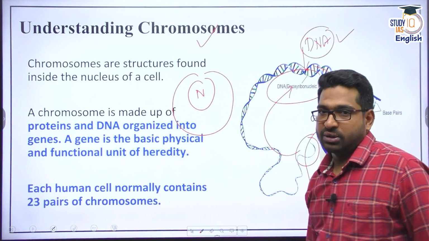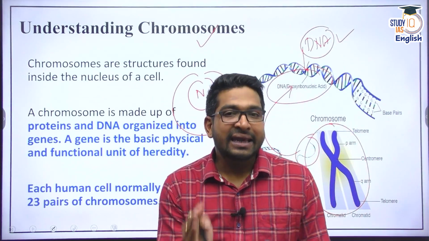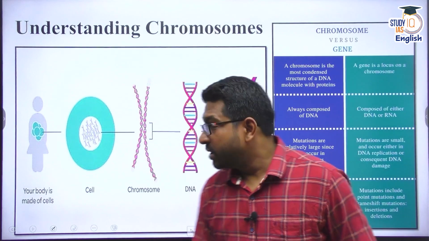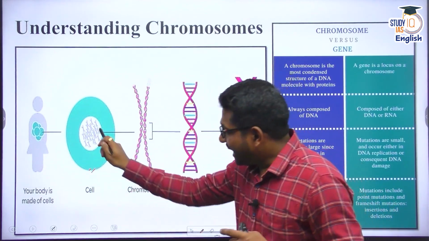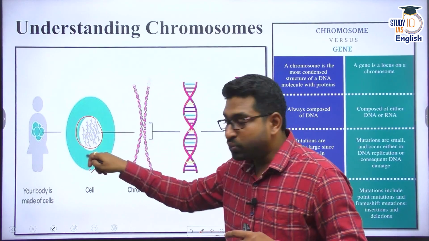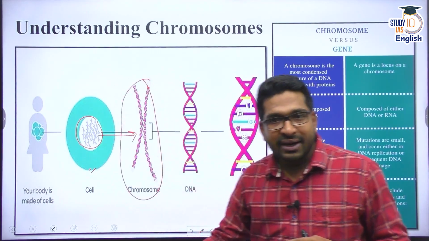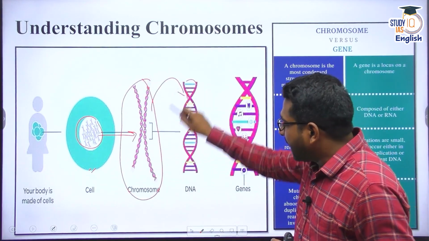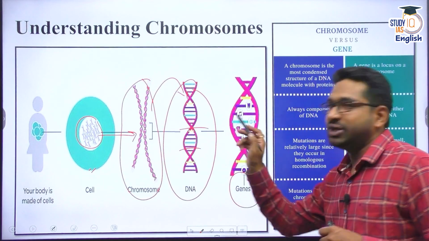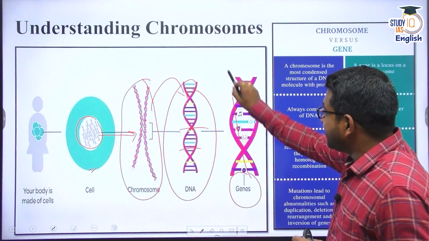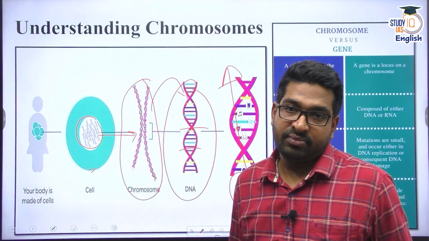Genetic information. Now, a specific locus of this DNA is called a gene. A human body is made up of different cells. A cell has a nucleus, and inside this nucleus you have genetic information, which is called chromosome. Chromosome is a dense form of DNA, and one particular locus of that DNA is called a gene. And this gene is responsible for one particular trait.